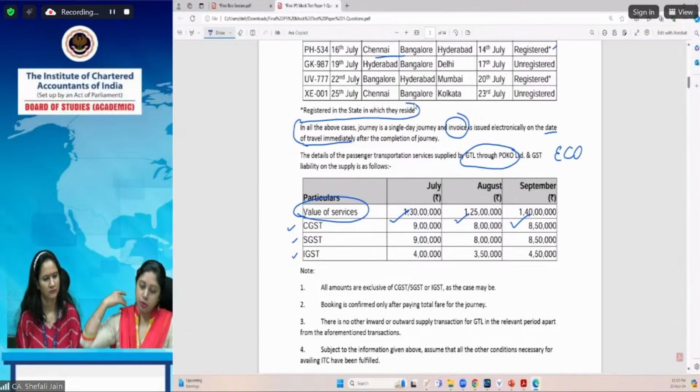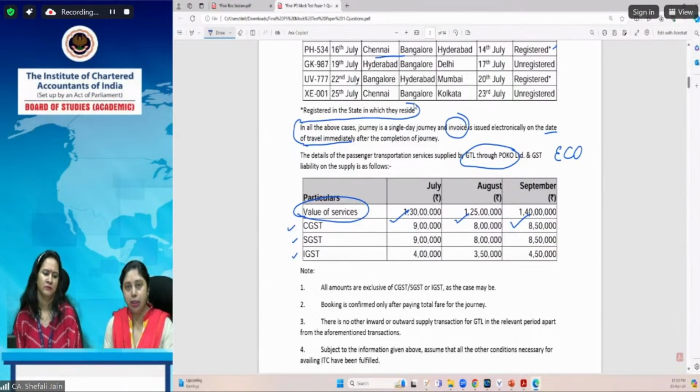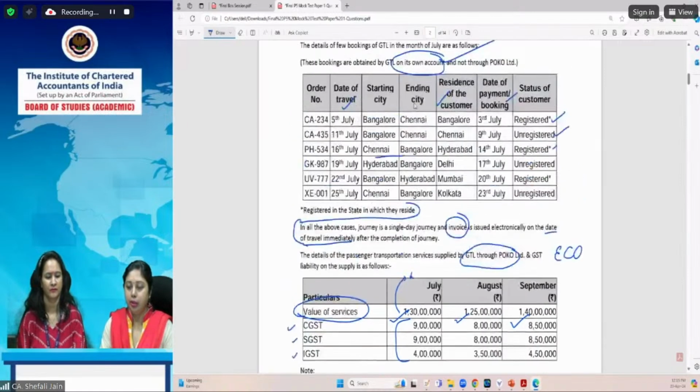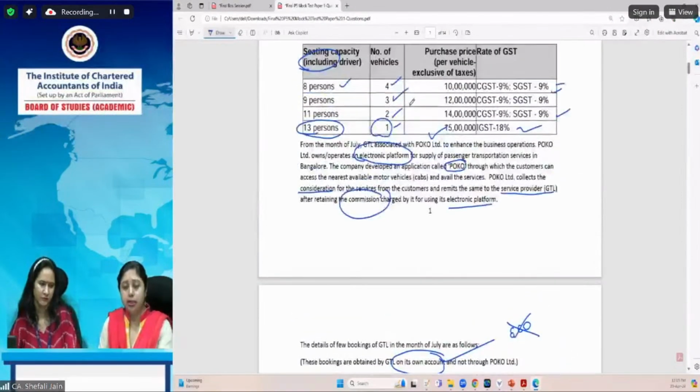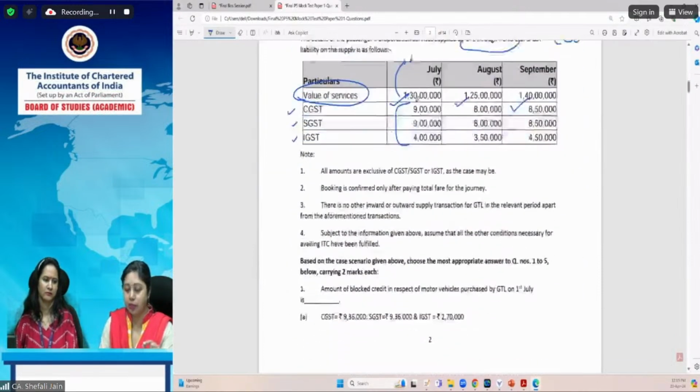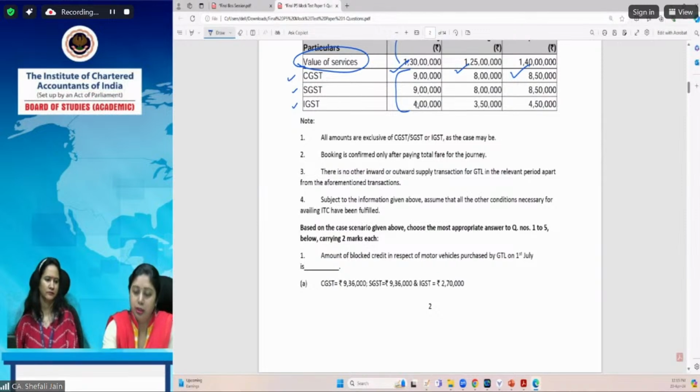What has been given to you is the amount of GST which is applicable. So the CGST and SGST amount shows that yes, these are the intrastate services, and 4 lakhs is the interstate services. But a clear bifurcation here is not given. Okay, so we have to make use of this information which is given. All the amounts are exclusive of CGST, SGST, or IGST as the case may be. Wherever amounts are given, the purchase price of the machinery is also mentioned as exclusive of taxes. And at the end also they have mentioned that yes, all the amounts are exclusive of taxes.